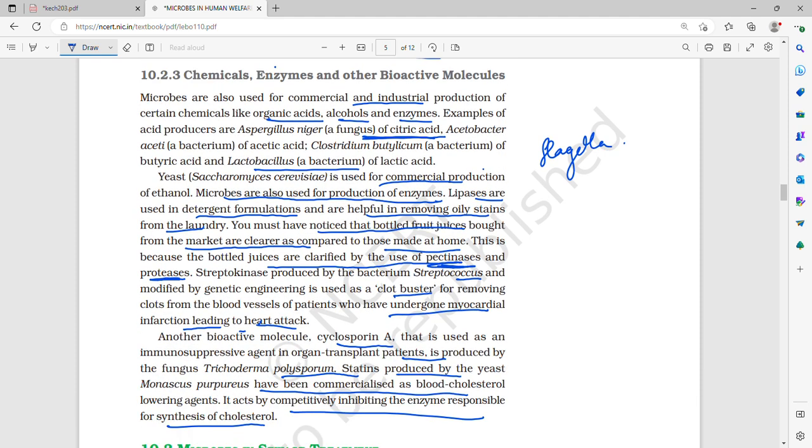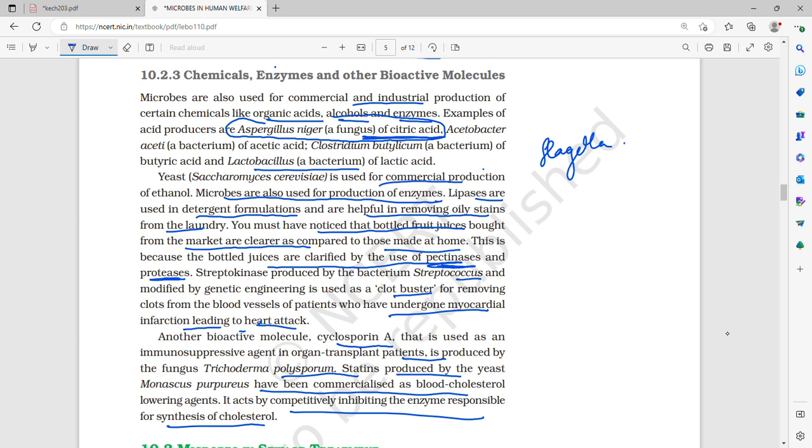Now, chemicals, enzymes and other bioactive molecules. Microbes are also used for commercial and industrial production of certain chemicals like organic acid, alcohol and enzymes. What are the examples? Again, this is very important. Acid producers: firstly Aspergillus niger, which is a fungus of citric acid.